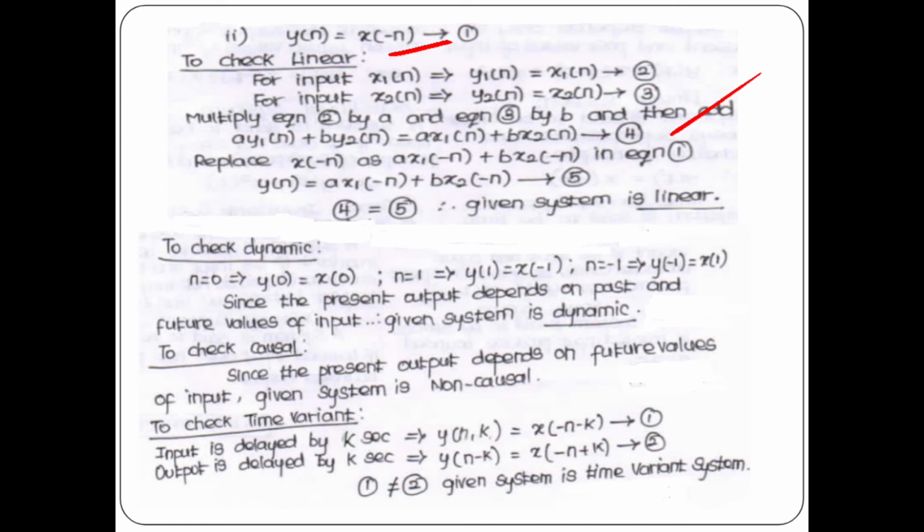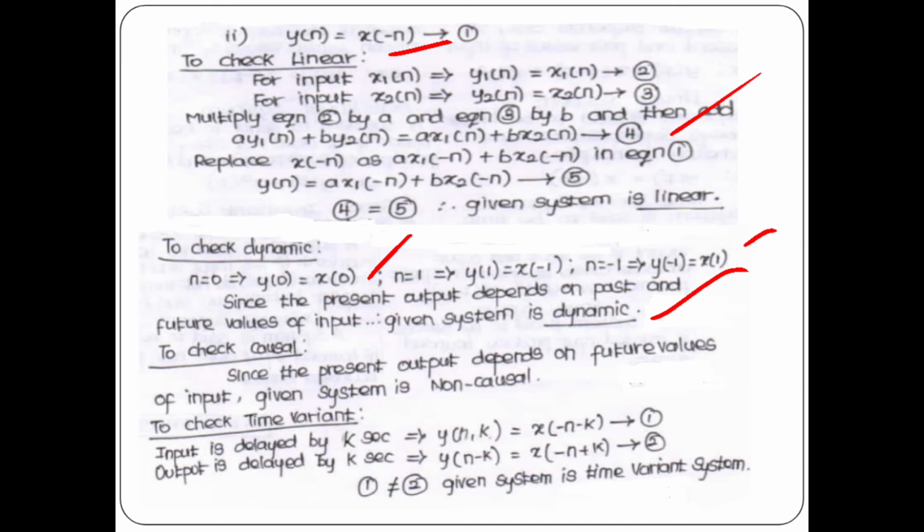To check dynamic, substitute n is equal to 0: y of 0 equal to x of 0. For n equal to 1, you will get x of minus 1. So for the present output, the input is past. This itself will tell you the given system is a dynamic system. If n is equal to minus 1 and you substitute, y of minus 1 equals x of 1. Here we have minus, right? So minus of minus 1, you will get x of 1.